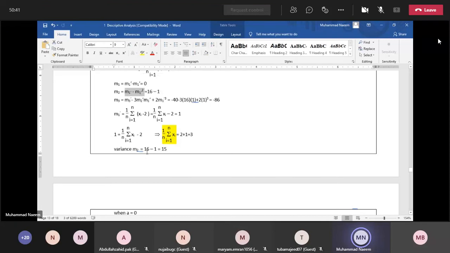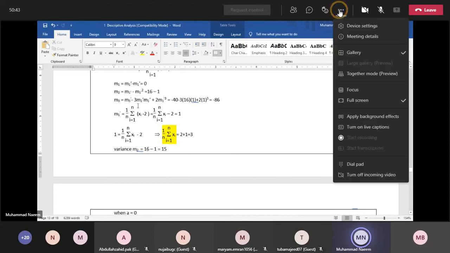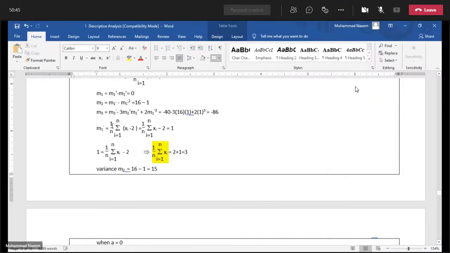So we have m2 prime equal to 16 minus 1. The answer is 15.